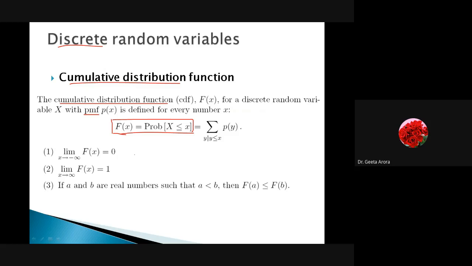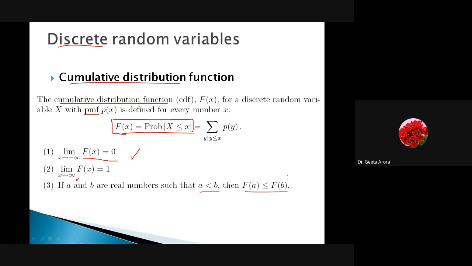Correct? So the properties are: for x tends to minus infinity, Fx is 0. For x tends to infinity, Fx is 1. And this is the same property we learned, that if a is less than b, then Fa is less than or equal to Fb. One more thing I want to clarify here: in some books you will see the less than or equal to sign, and in some books by some authors it is the less than sign. So it depends upon the author, but it doesn't matter whether you take greater than or equal to or greater than, similarly less than or equal to or less than, because here we are including both. If you are talking about capital X equal to x, obviously it is included.